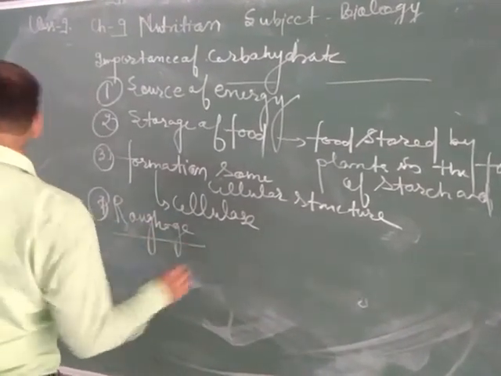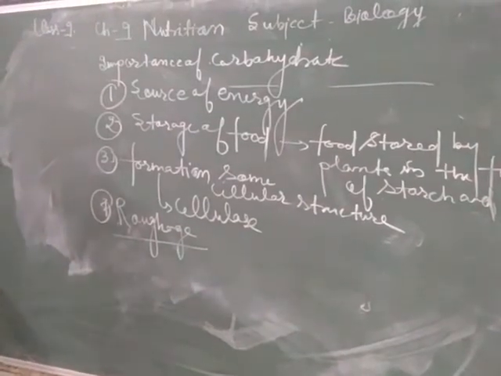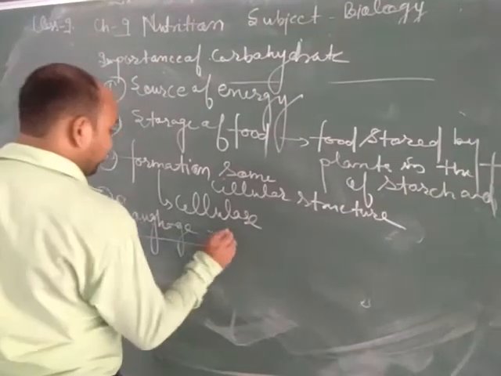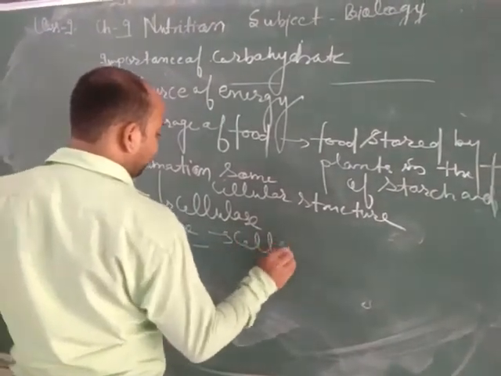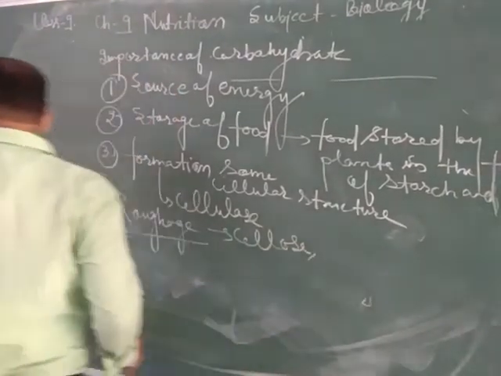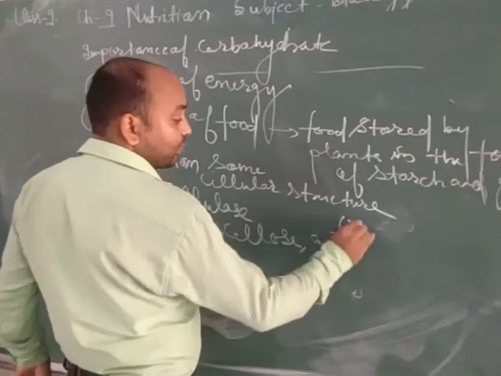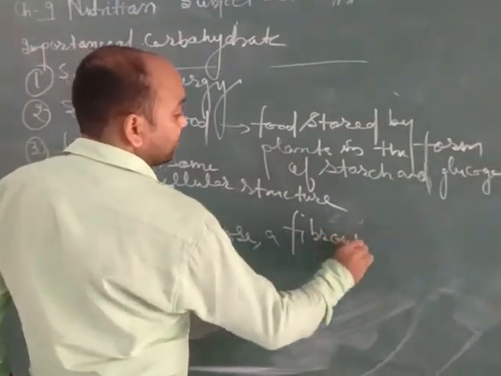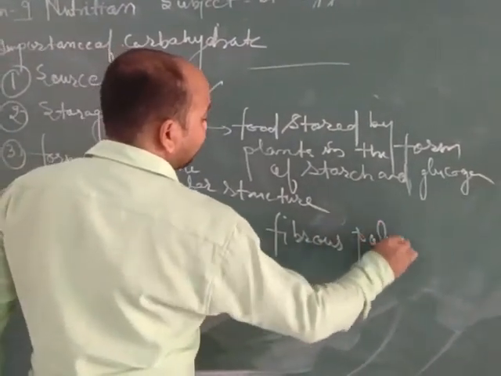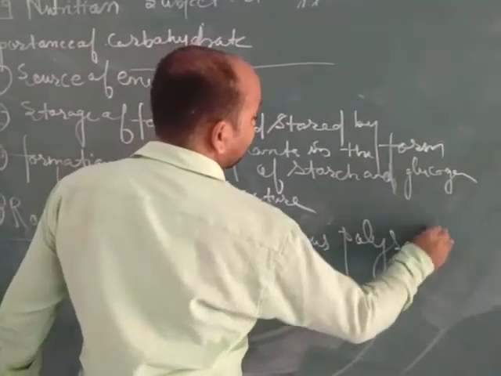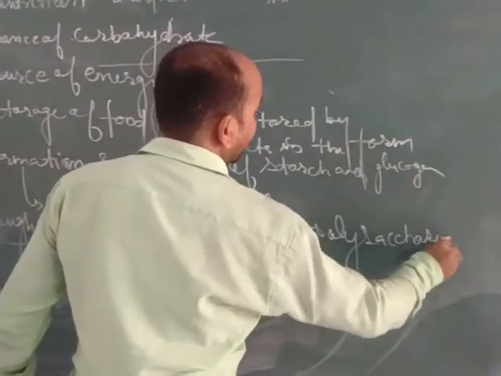Carbohydrates are an important source in the formation of roughage, that is cellulose, a type of fibrous polysaccharide that is responsible for proper digestion of food in our digestive tract.